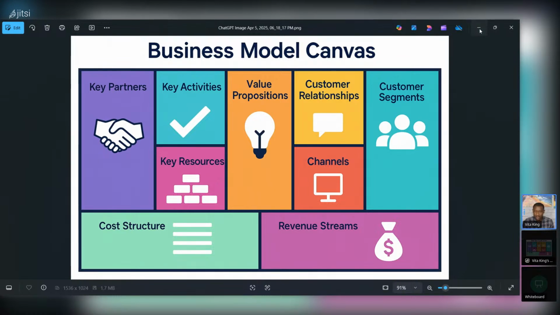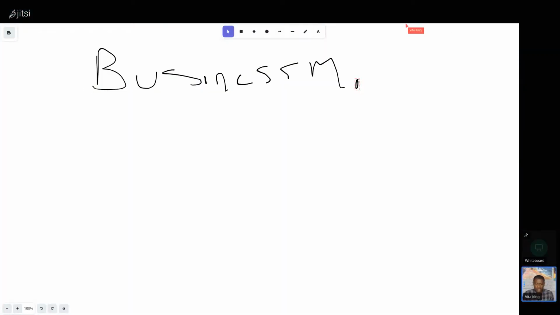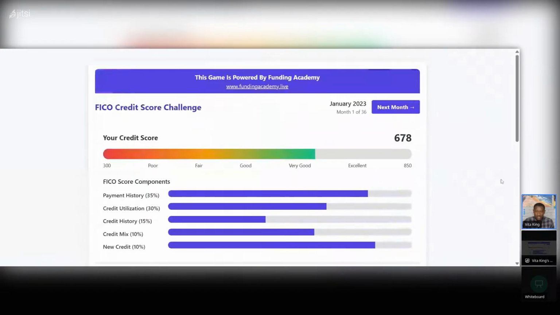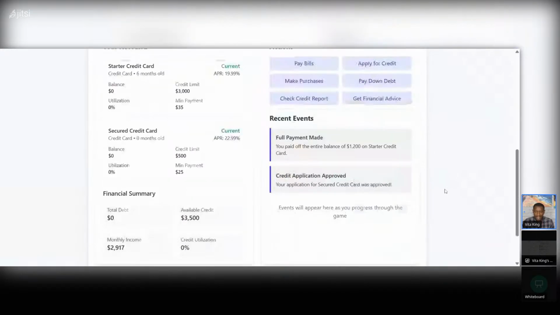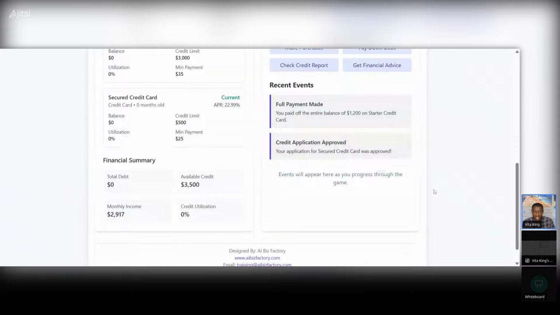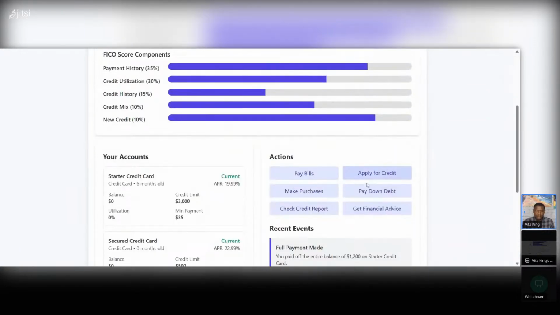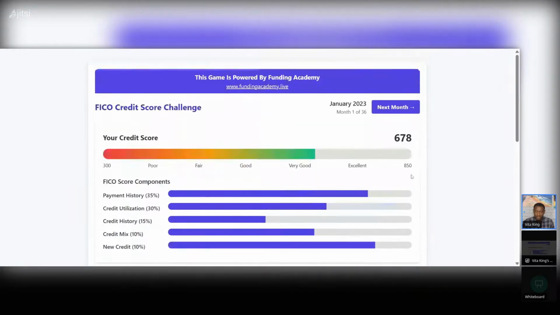This is why, let me stop sharing the screen, this is why I'm always building these educational games when it comes to credit. So here is one game that I was able to build. Let me go back here to the credit game. Depending on what industry you're in, you know your industry. So I'm using it to build these educational games about credit, showing people how to leverage their credit, how to manage their credit, how to understand the credit system, the credit algorithm, right?